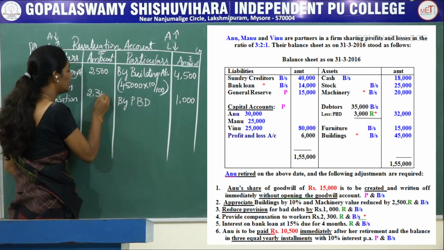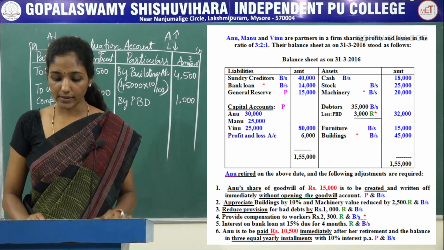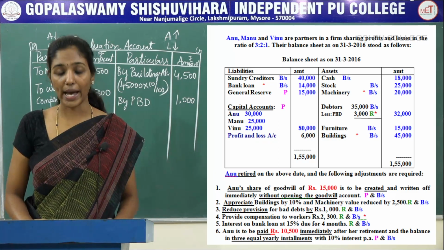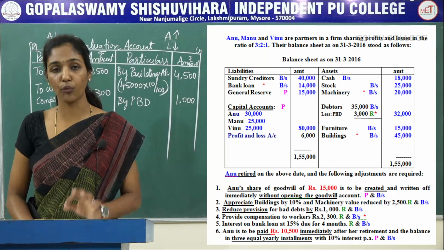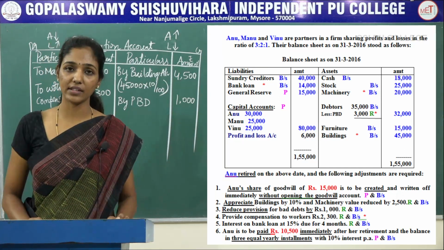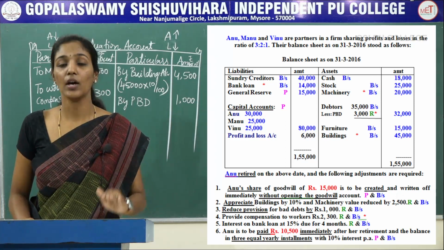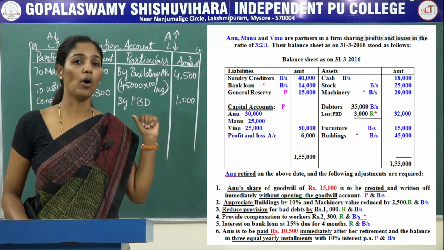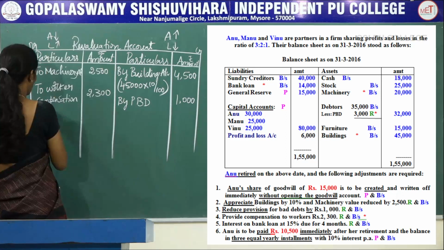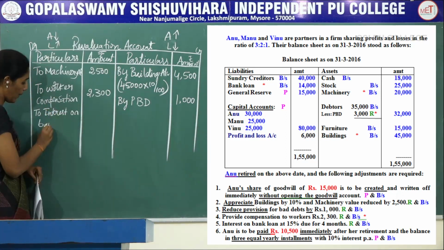Rupees 2,300. The next, interest on bank loan at 15% due for 4 months. It is also considered as liability. Now the liability of the firm increases, so it should be debited on revaluation account. To interest on bank loan.